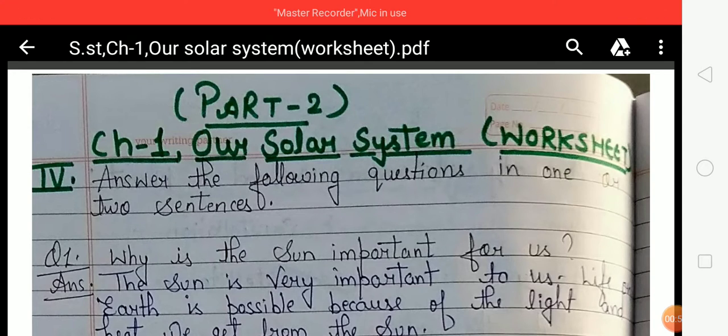So students, we see the sun in the sky each morning. Do you know that the sun is also a star? It is the star closest to the earth. Like the other stars, it is also a large ball of extremely hot gas, and the sun is very important to us because life on earth is possible because of the light and heat we get from the sun.